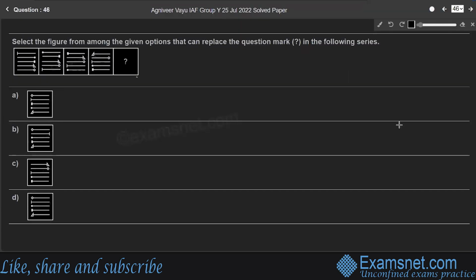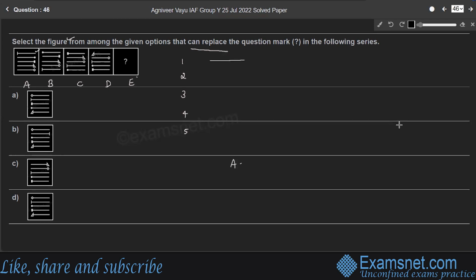Question 46. Select the figure from among the given options that can replace the question mark in the following series. So here the series has 4 figures. Let us name them A, B, C, D. We need to find the 5th one. So consider figure A. Each figure has 5 lines here. So we'll consider 5 lines, 1, 2, 3, 4, 5 in figure A. Consider the first line in figure A.